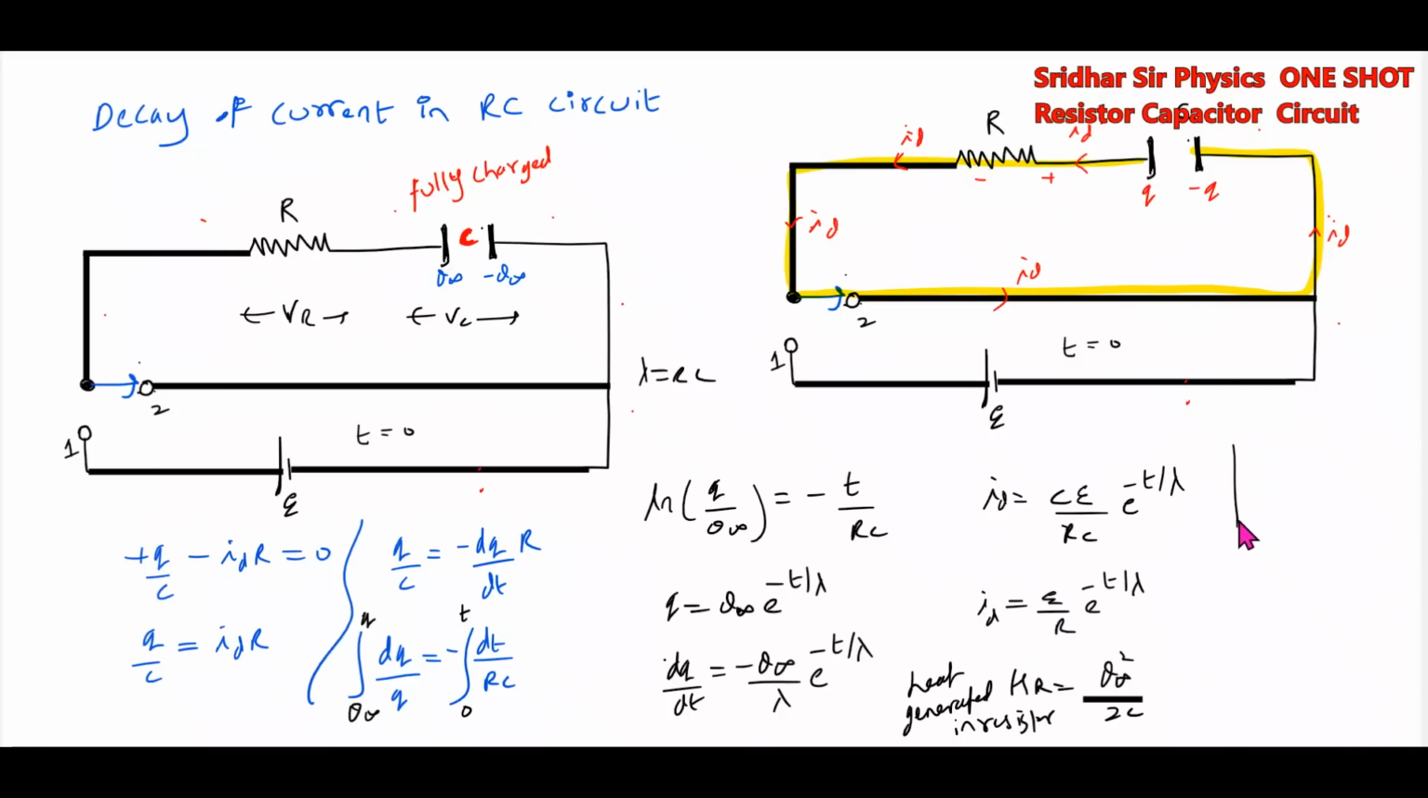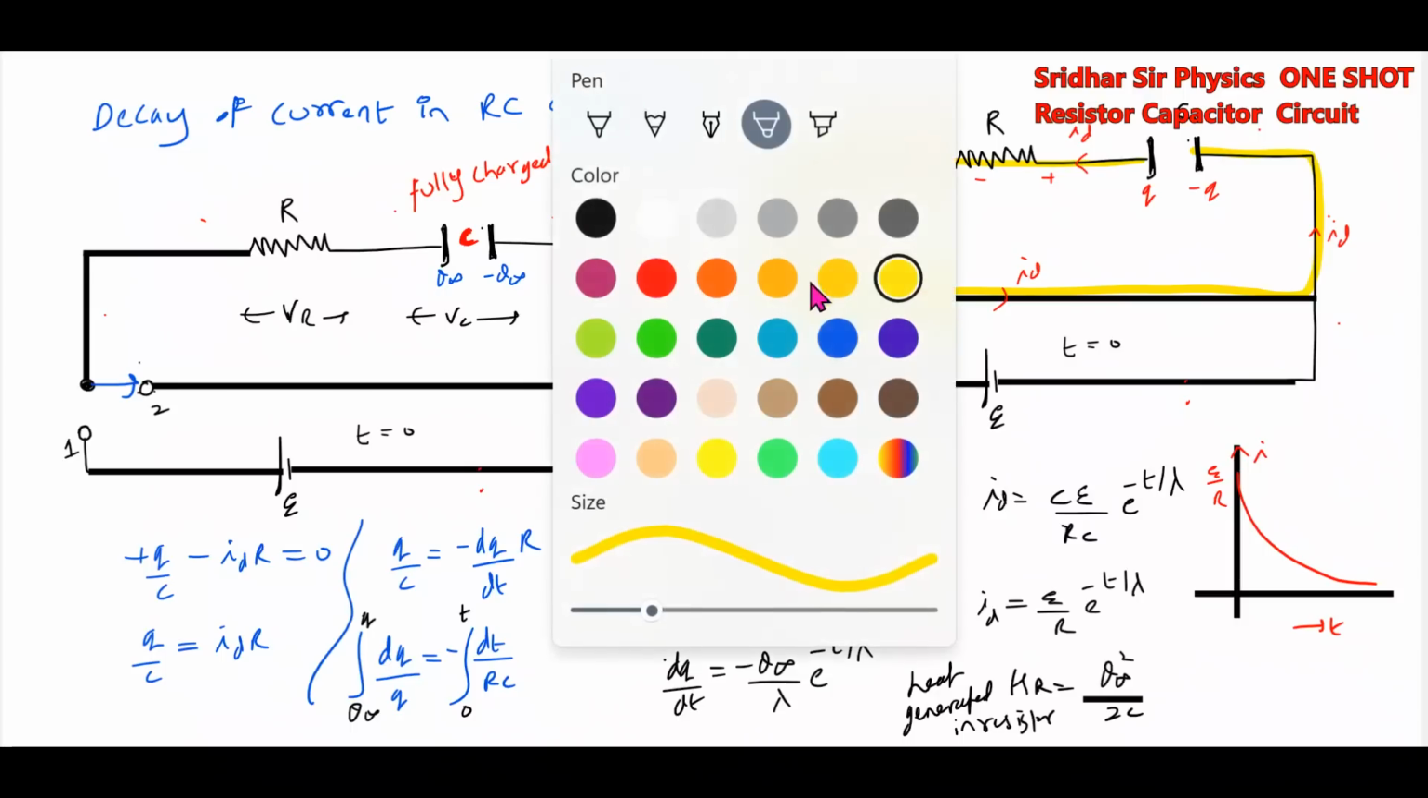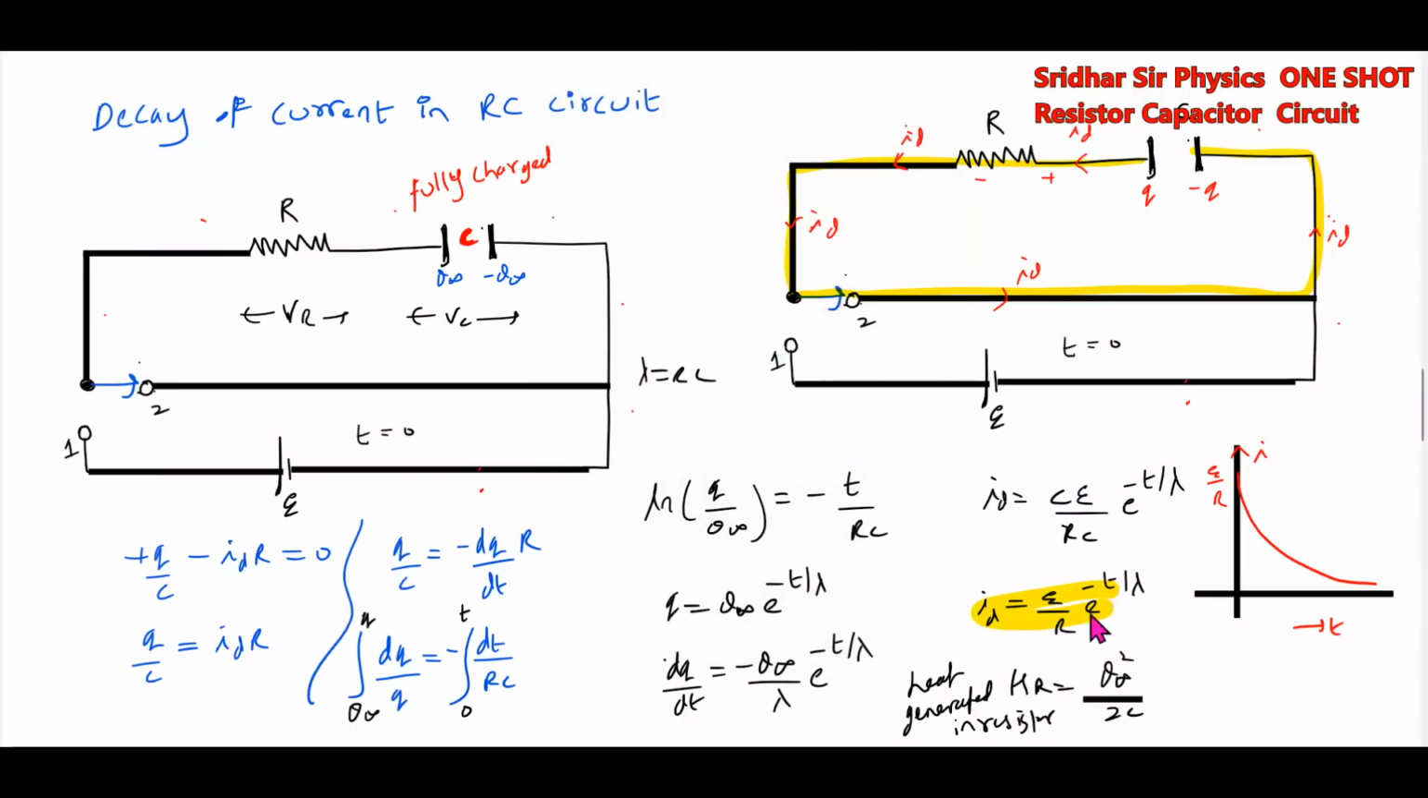So how will the graph be, roughly you can have the idea here. The current will decrease and finally become 0. So this will be E by R. This will be t. This is the discharging current. You have come across this formula again. You have to remember this formula, very very important. And this is the heat generated. This is the time constant formula.